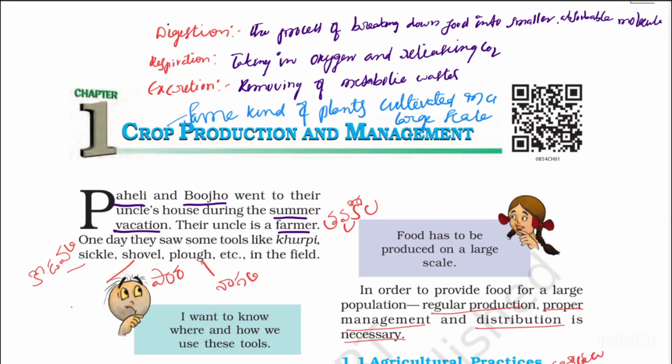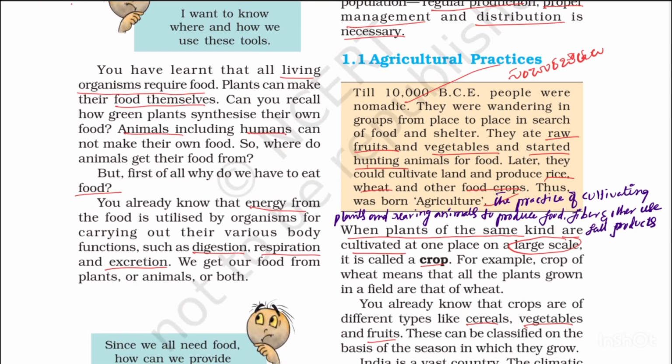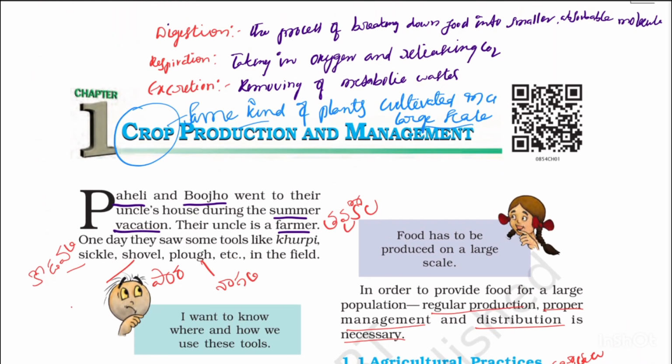Crop production and management. What is a crop? A crop means the same kind of plants cultivated on a large scale. The same kind of plants cultivated on a large scale is called a crop.